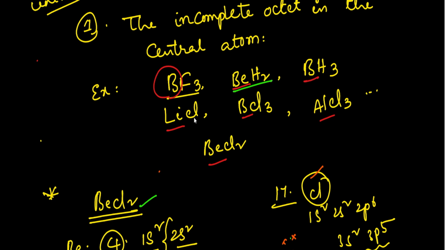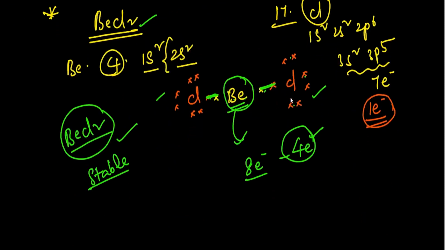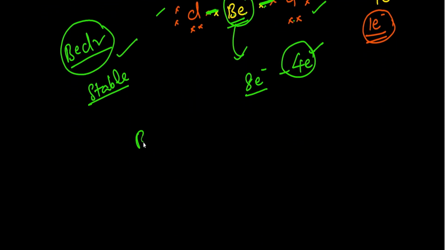hydride and lithium chloride, boron trichloride, AlCl3, BH3, in every molecule, the central atom may not contain the complete octet configuration. In case of BCl3, the boron will contain 6 electrons in its outermost shell, but there exists a stability, which means the BCl3 is a stable molecule. In that case, the boron may not have 8 electrons, but it is stable.